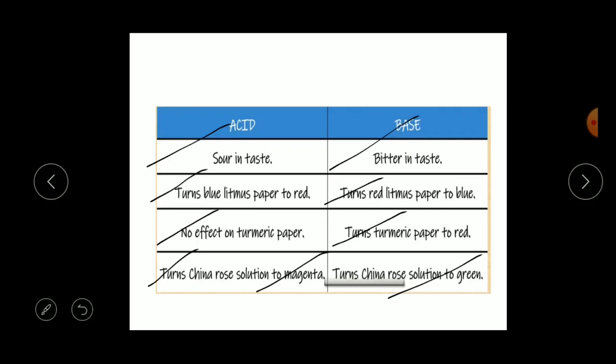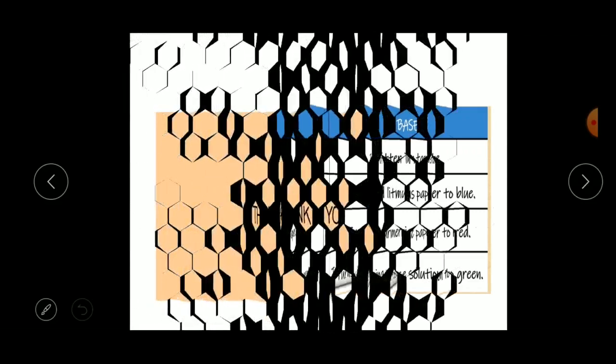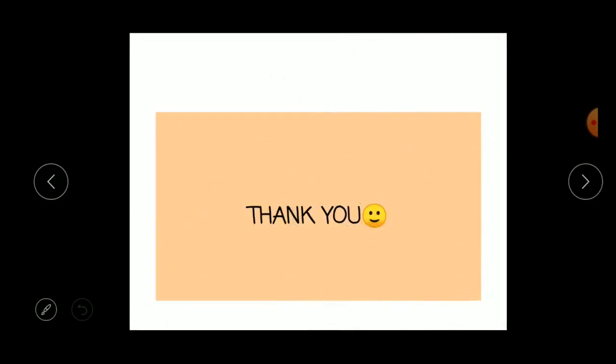Okay, very good children. Today in this class we have learned what acids are, what bases are, and the difference between acids and bases. We also learned what indicators are, what the types of indicators are, and how we can identify whether a given solution or substance is acidic or basic by using indicators. Understood children? Okay.